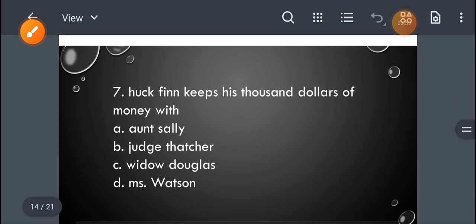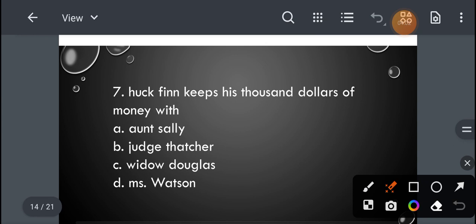Question number 7. Huckleberry Finn keeps his $1,000 of money with option A Aunt Shelley, option B Judge Thatcher, option C Widow Douglas, and option D Miss Watson. So what will be the right answer? The right answer for this question will be option B, that is Judge Thatcher. Huckleberry Finn keeps his $1,000 of money with Judge Thatcher.